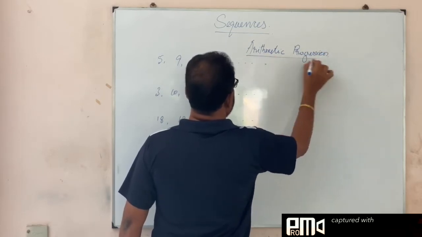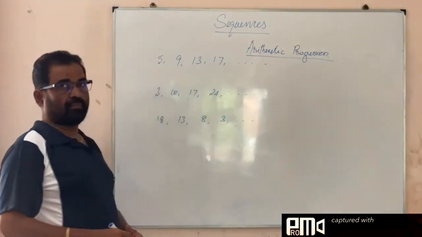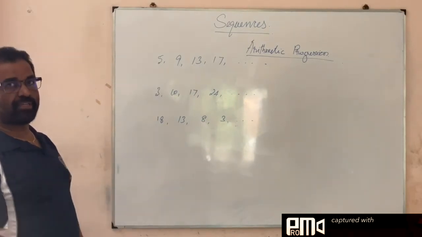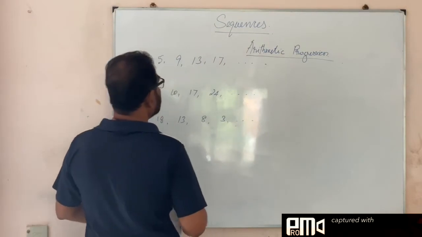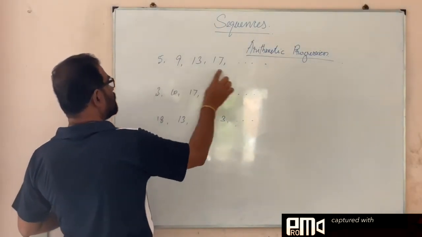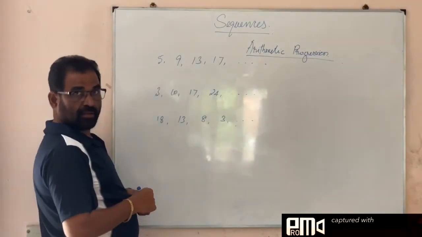We give this name, okay, for this some constant difference between these two numbers. How will we get this common difference here? To find out the common difference between the numbers, what do we do?